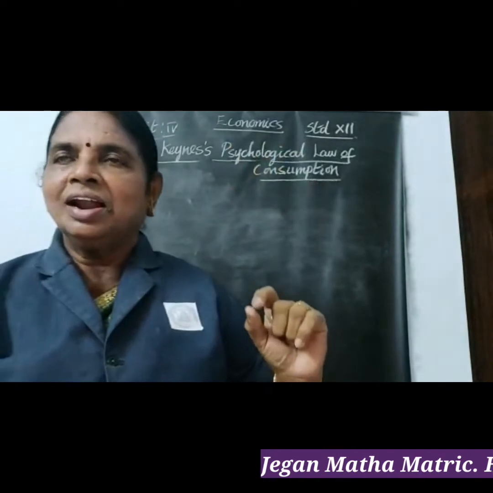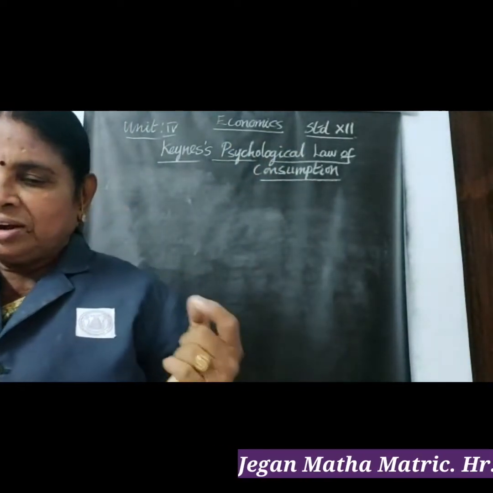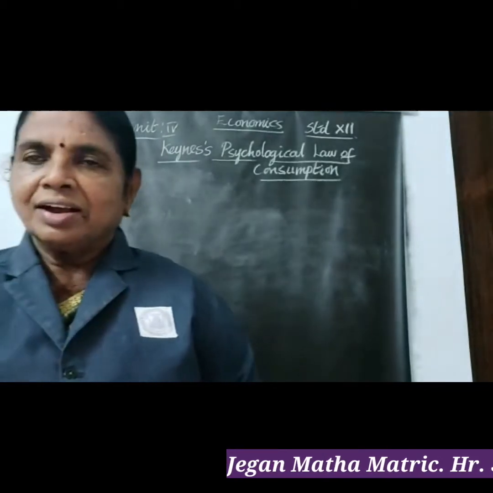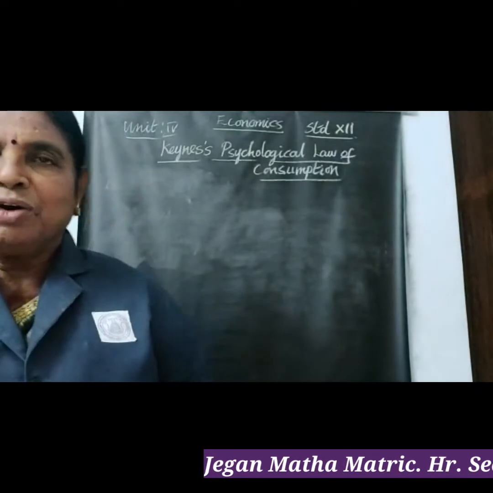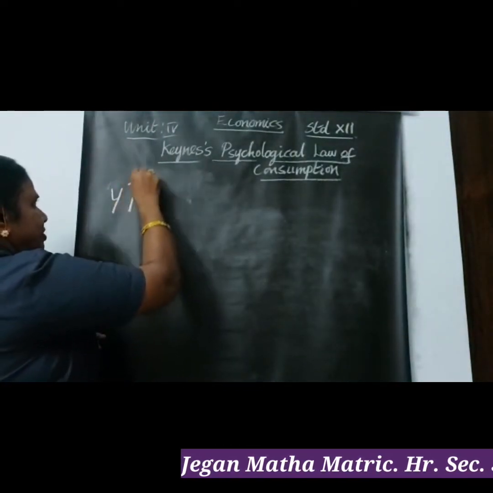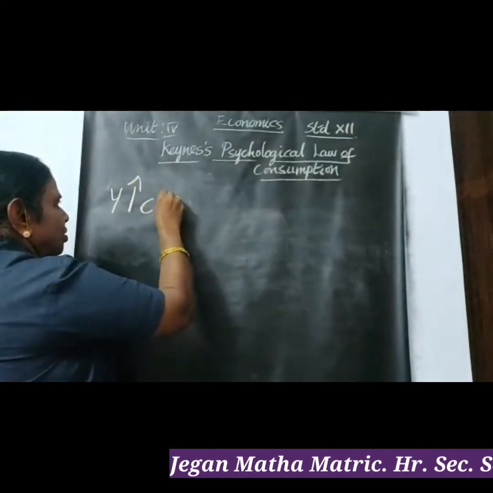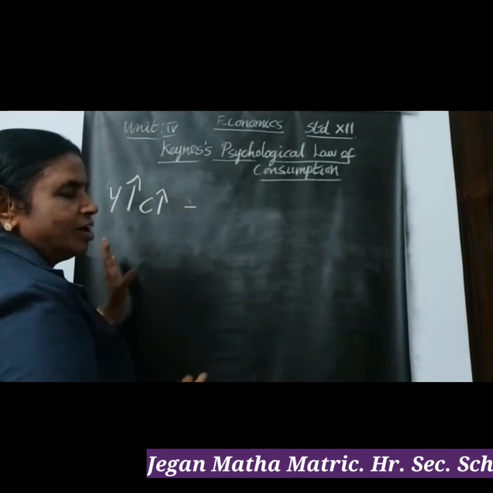When income increases, consumption expenditure also increases, but by a smaller amount. Do you understand?